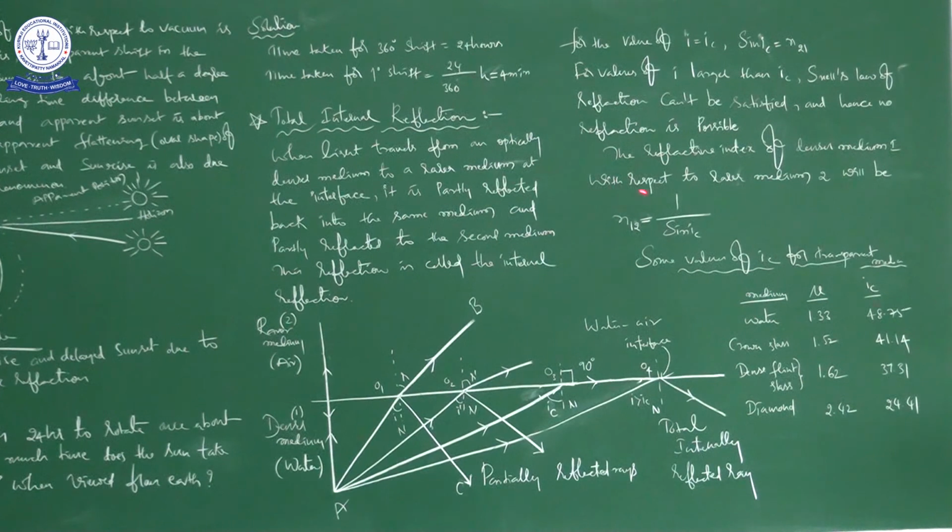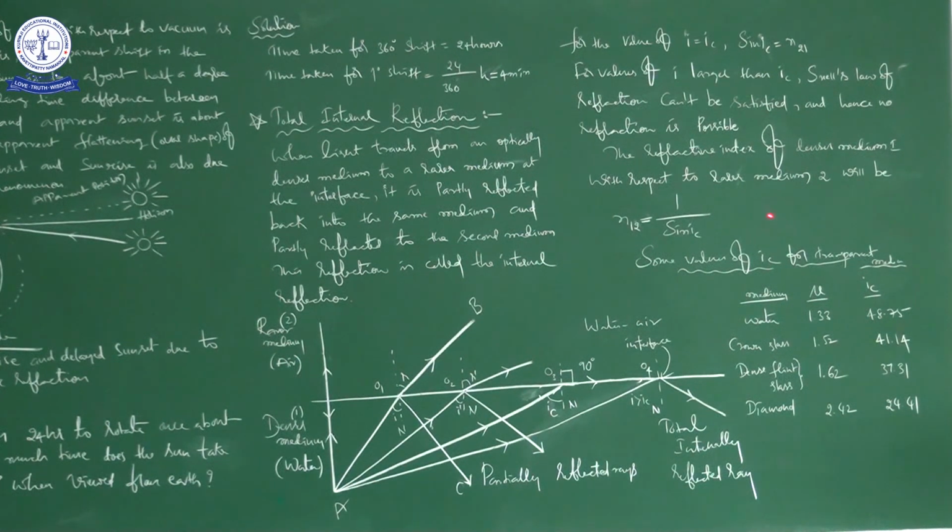Next, the refractive index of denser medium 1 with respect to rarer medium 2 will be n12 equal to 1 by sin iC. It is the relation between refractive index and critical angle, because you know very well n21 is equal to 1 by n12.